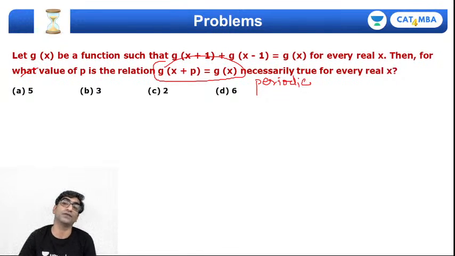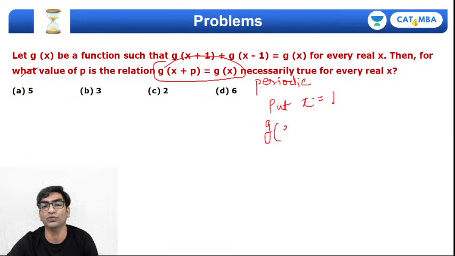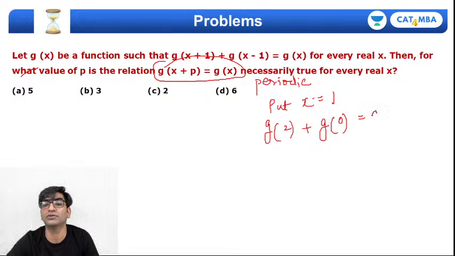तो कैसे प्रूव करें, right? कि इंक्रीमेंट करने पे फंक्शन का वैल्यू चेंज नहीं होता है. How do I go ahead and prove that? Well, quite simply what you do is you try and start substituting some values, right? You put, for example, I can put x equal to 1, right? डालूंगा तो क्या आएगा? g of 1 plus 1 is 2, plus g of 1 minus 1 is 0, will now be equal to g of 1.